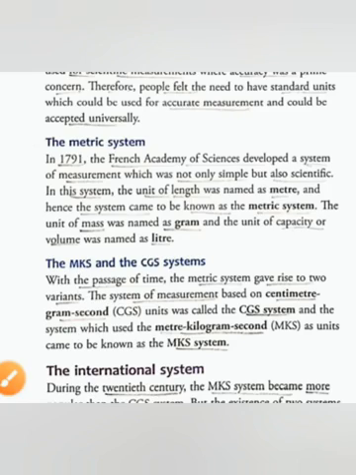Now there were two other systems of units, MKS and CGS. With the passage of time, the metric system gave rise to these two systems. CGS means centimeter gram second system, in which mass is measured in grams, length in centimeters, and time in seconds. Similarly, the MKS system is also known as the meter kilogram second system, in which length is measured in meters, mass in kilograms, and time in seconds.